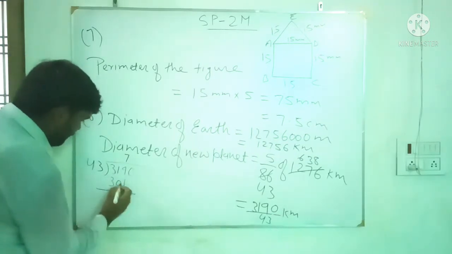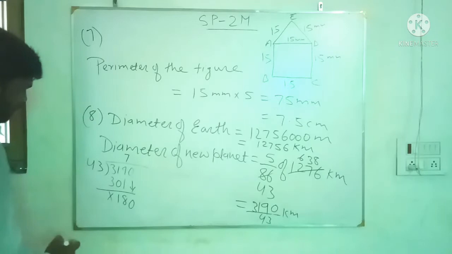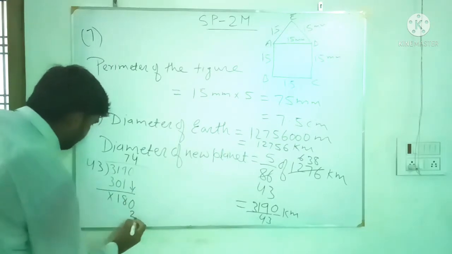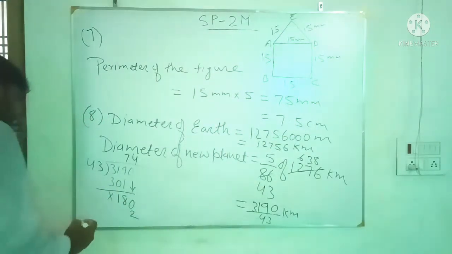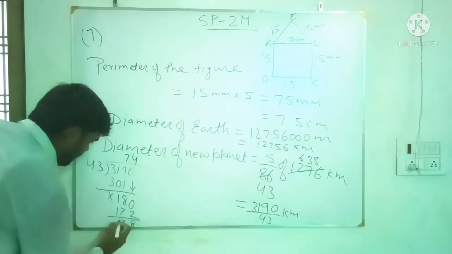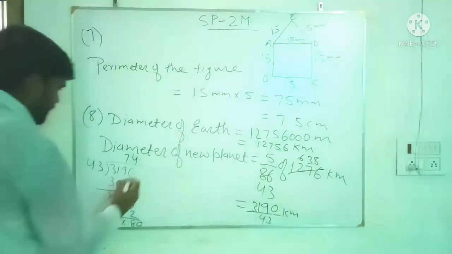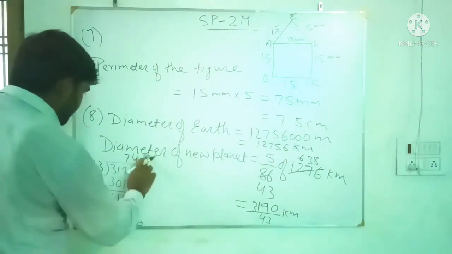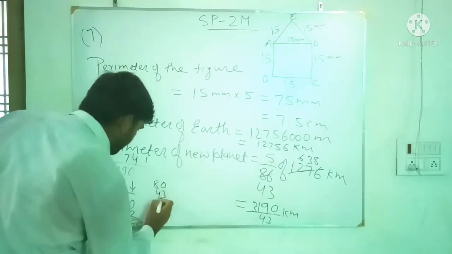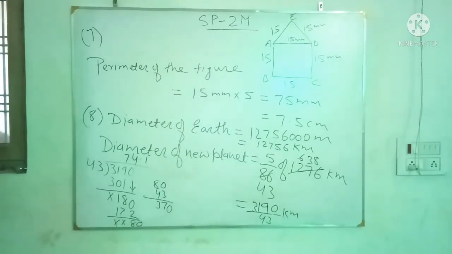So 9 minus 1 is 8, 1 minus 0 is 1, 180. 4 times, 4 3s are 12, 4 4s are 16, 172. Remainder 8, then 80. 43 2s are 86, so it will go 1 time only. 80 minus 43, 370.